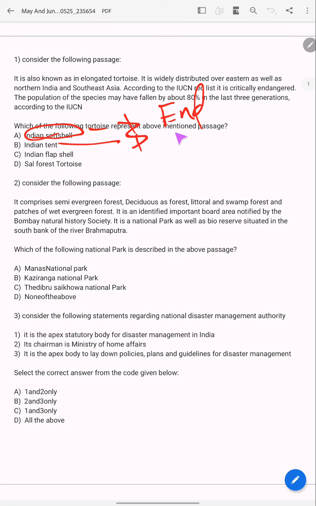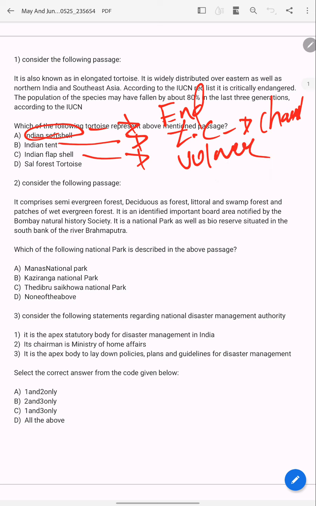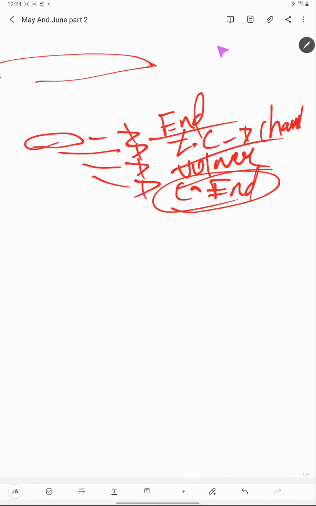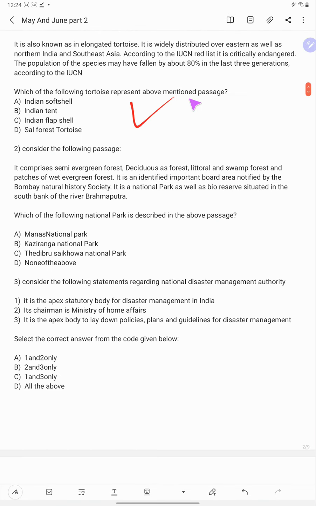Indian tent is least concern and found at Chambal River. Indian flap shell is vulnerable. This one is critically endangered. This is very much in news. That's why this question is framed.